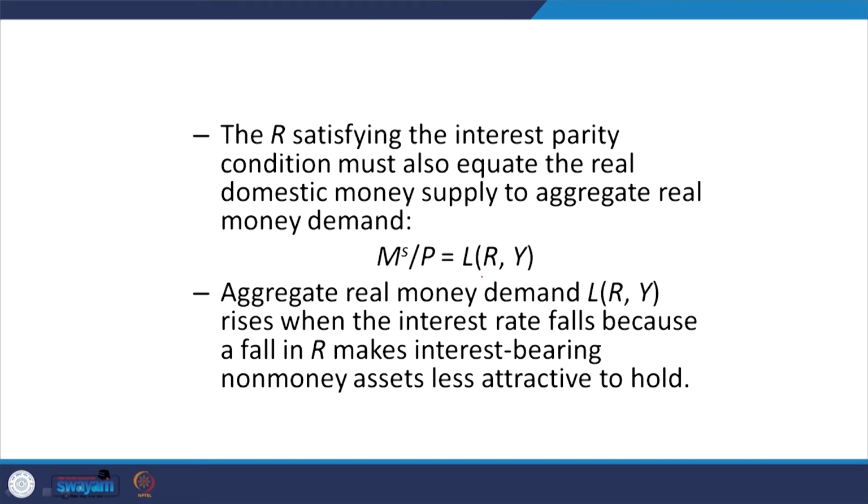So, aggregate real money demand, that is L(R, Y), rises when the interest rate falls, because a fall in R, that is the domestic interest rate, makes interest-bearing non-money assets less attractive to hold.